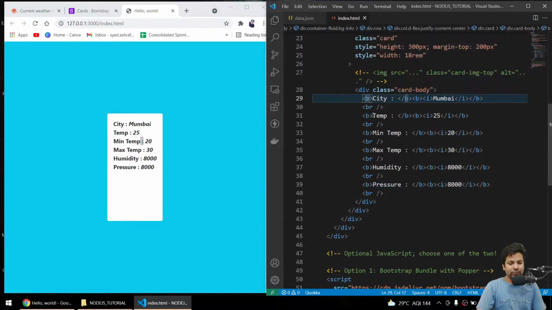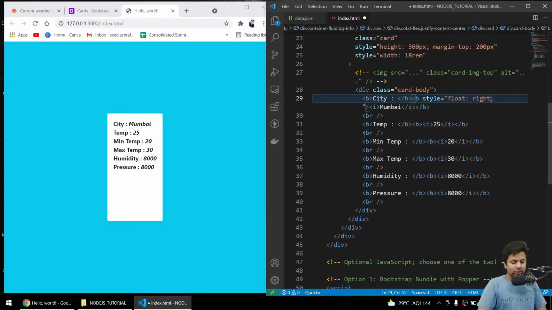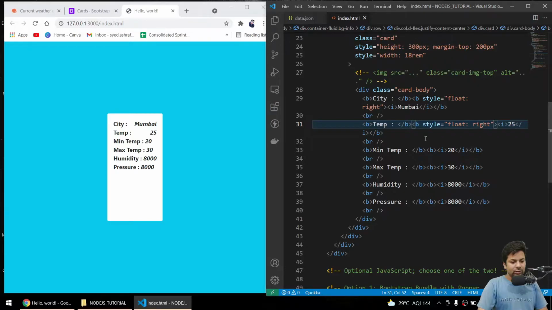We can do this also, or if I just give float properties everywhere, suppose in the Mumbai, I'll just say style float right. Same way I'll do for this 25 temperature. Let's just see. Okay, now it's still better than before.